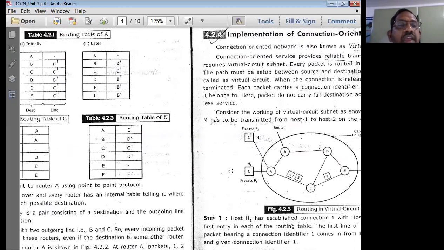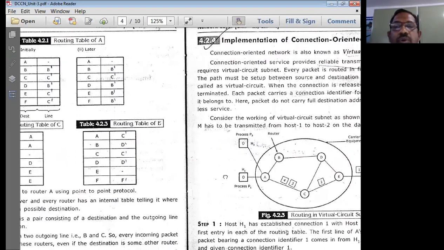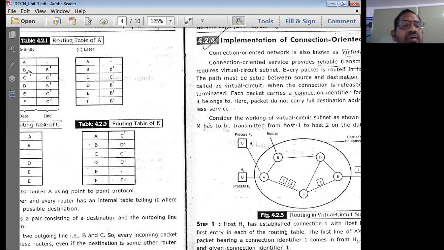So this is routing table A. This is the destination routers, and this is the line which is normally used in interconnecting. If the destination is A, what is the line it is going to have? Nothing. If the destination is router B, in which line is router B connected? Router B is connected to the line B dash. This entire line that we just discussed as the B dash line. So destination B is connected to the line B dash.